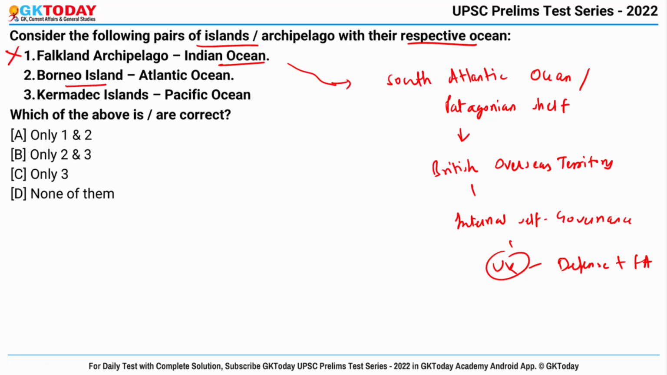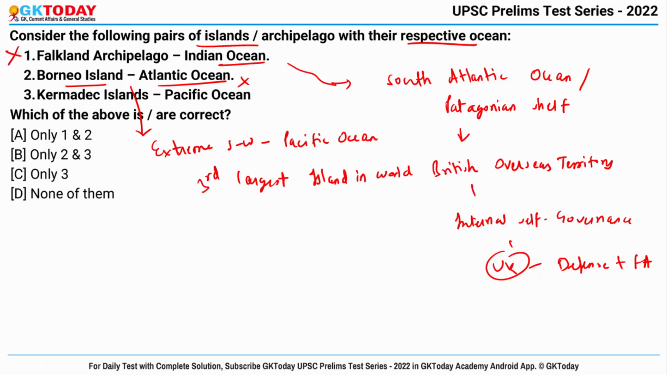Second is Borneo Island in Atlantic Ocean. Borneo Island is in the extreme southwest part of the Pacific Ocean, and it is the third largest island in the world, surpassed in size by only Greenland and New Guinea. Okay, so this is also wrong. And third is Kermadec Islands in Pacific Ocean. Yes, this is right. The correct answer becomes only 3.